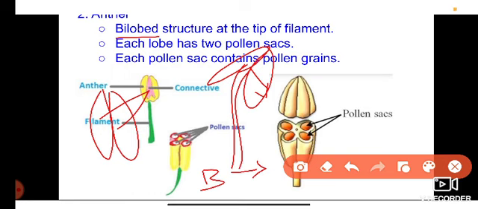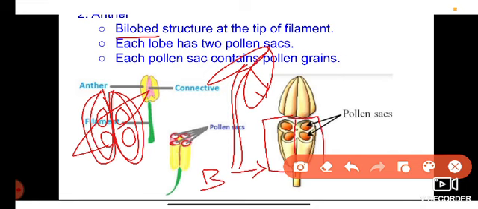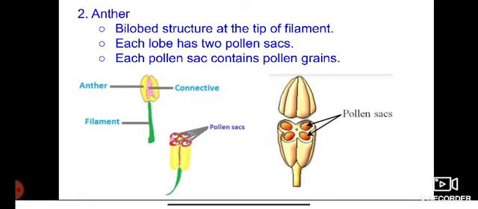Each anther lobe has two pollen sacs, so the two anther lobes contain four pollen sacs in total. This is one anther lobe and this is the other anther lobe. Each anther lobe has two pollen sacs, and these pollen sacs produce and contain the pollen grains.